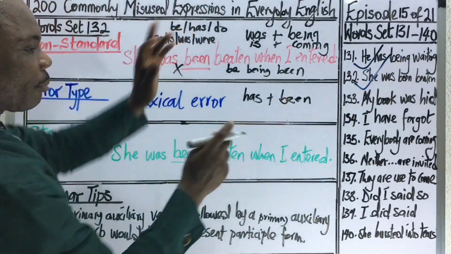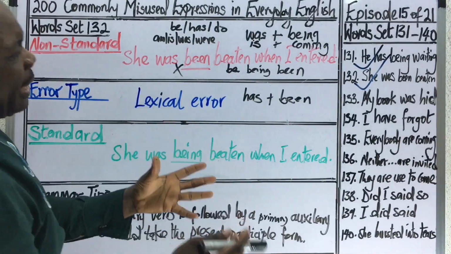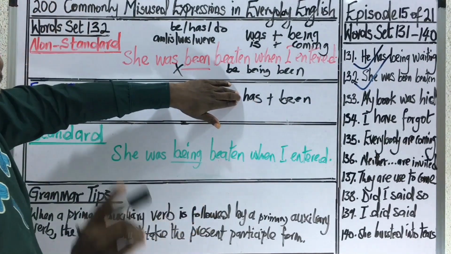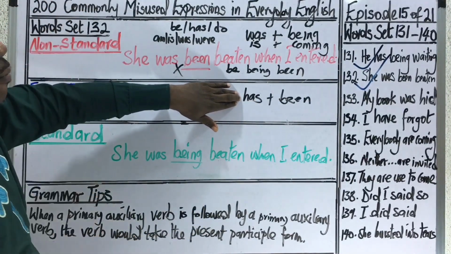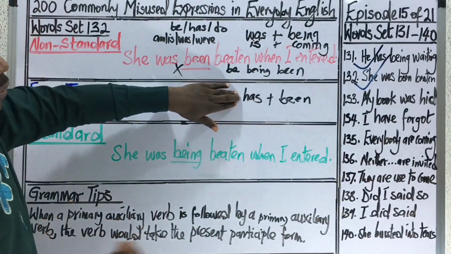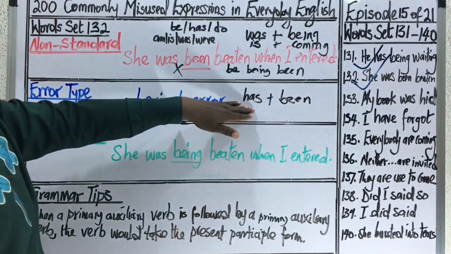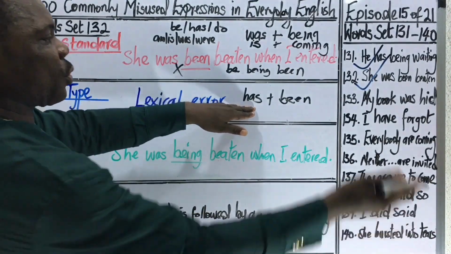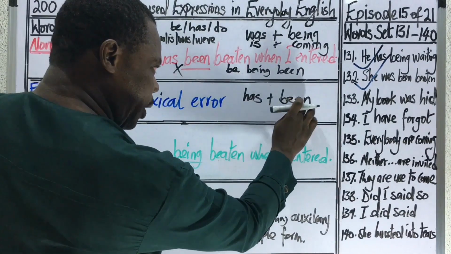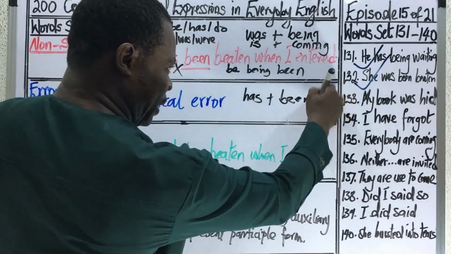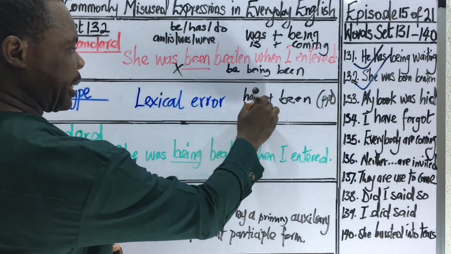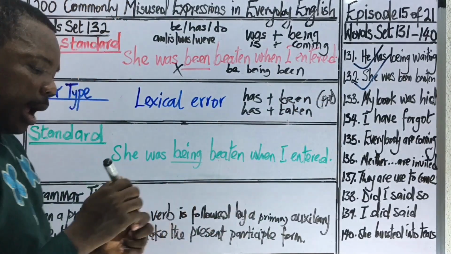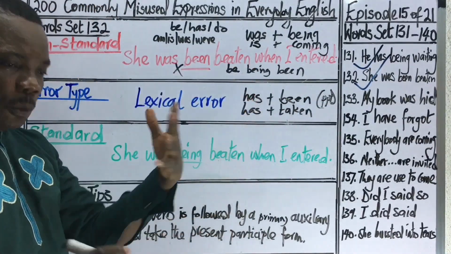It is coming from the understanding that any verb that is coming after has must take the past participle form. So even when I introduce a lexical verb to this combination, let's use the word take. Take is a lexical verb. When take is coming to combine with has, it's still going to take a PPT form. PPT is past participle form. So in that case, I'm going to say "has taken." So any verb that is combining with has must take the form of a past participle.